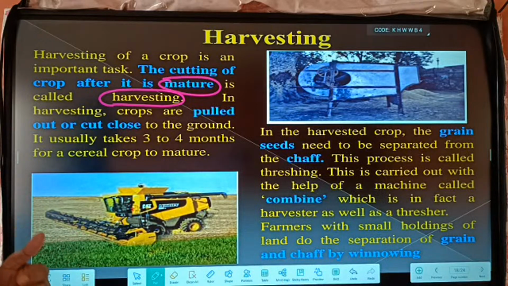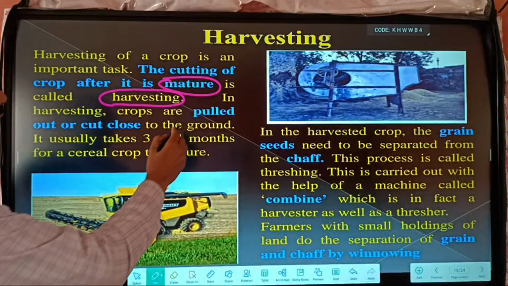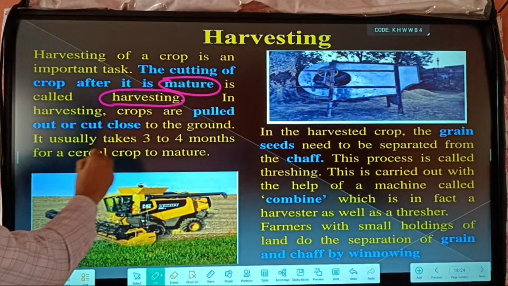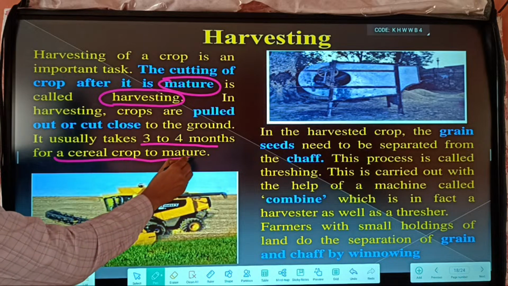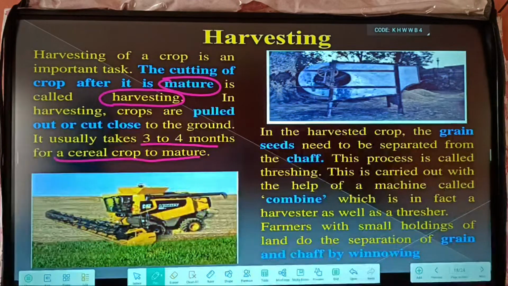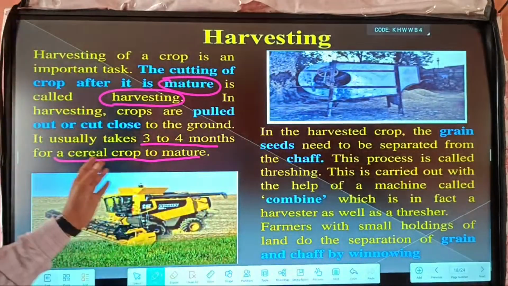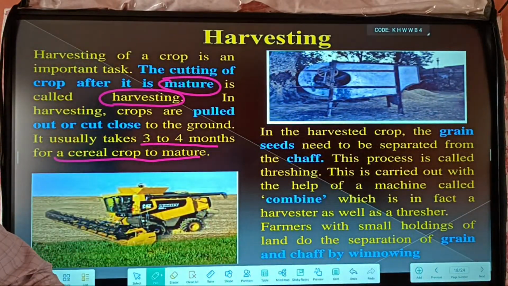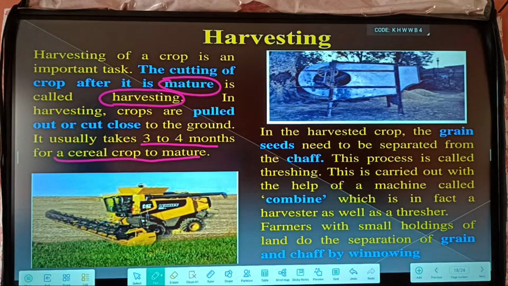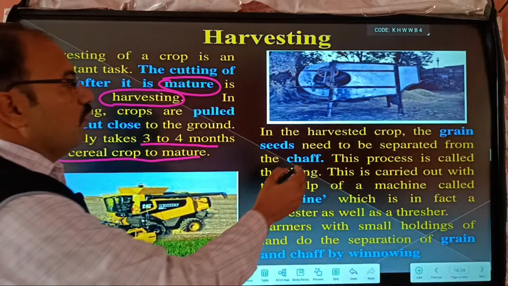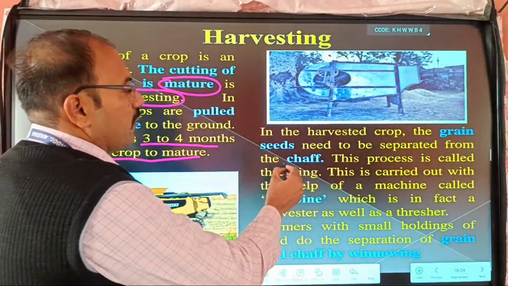We produce grain from these crops. The crop is pulled out or cut close to the ground. It usually takes 3-4 months for cereal crops to mature. Cereal crops here means millets, wheat, and paddy. So these are the cereal crops. In the harvested crop, grain seeds need to be separated from the cob.